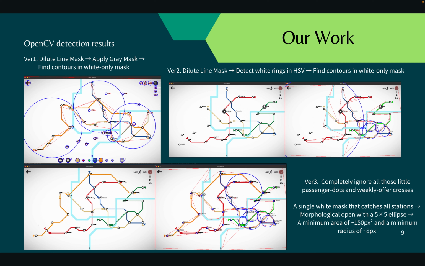And the results were a bit better, but still, it was not the accuracy that we desired. So we skipped over to version 3 because we thought the previous two versions had over-engineered how we applied the line mask.